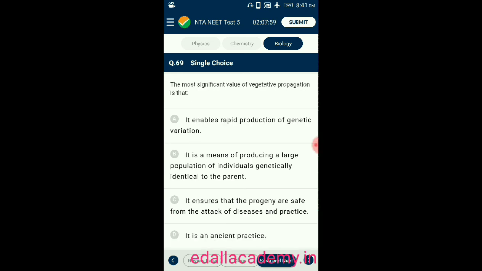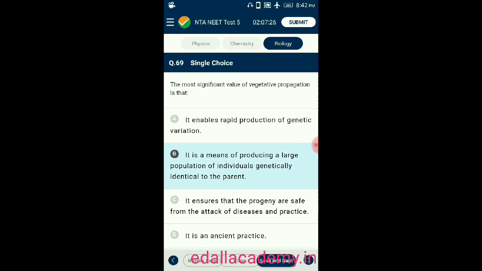Question number 69. The most significant value of vegetative propagation is that option A, it enables rapid production of genetic variation. Option B, means producing a large population of individuals genetically identical to the parent. C, it ensures that the progeny are safe from the attack of diseases and pests. Option D, it is an ancient practice. So the correct option is B.